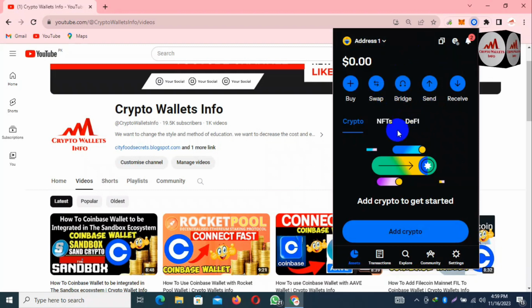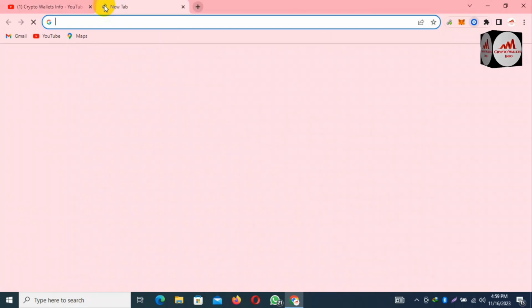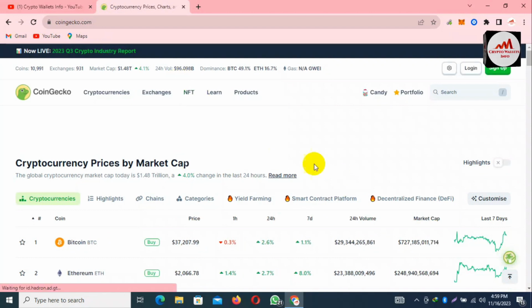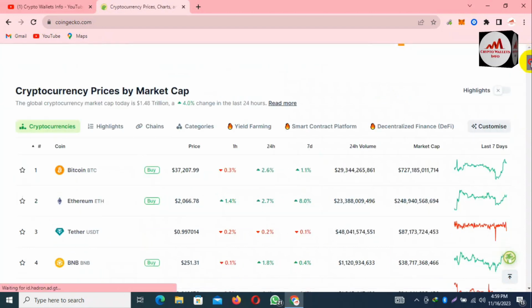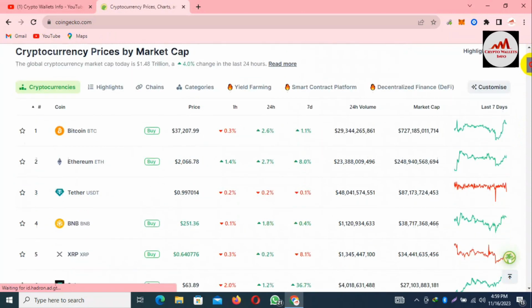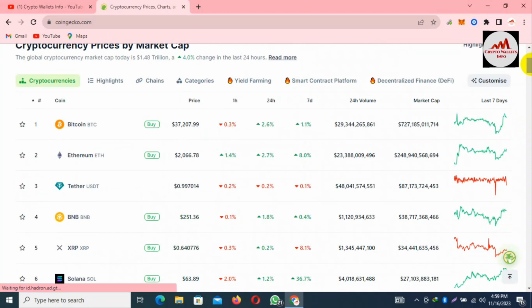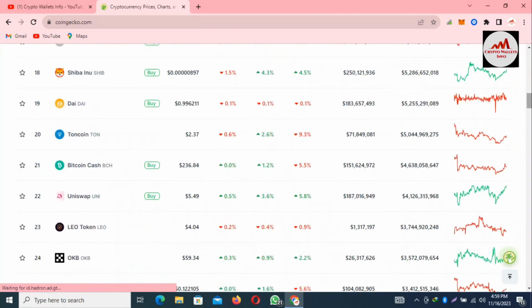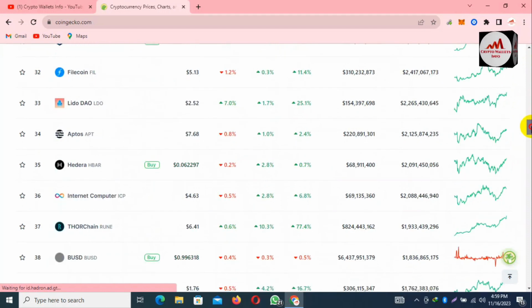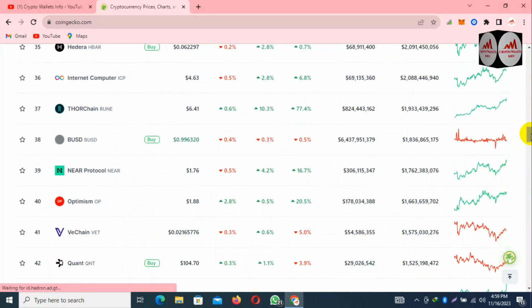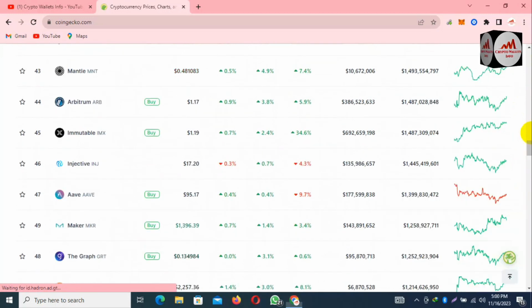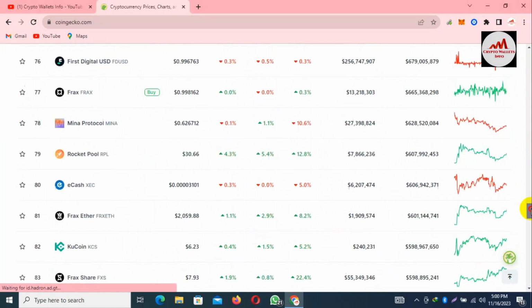Okay, I have logged in to my account, and I'm going to open CoinGecko. Yes, you can see CoinGecko is open in front of me, and the Bitcoin price is $37,000, and the Ethereum price is $2,066 at this time. If we check the top 100 list, many coins are green, because Bitcoin is bullish this time, so many coins are giving more profit to users.